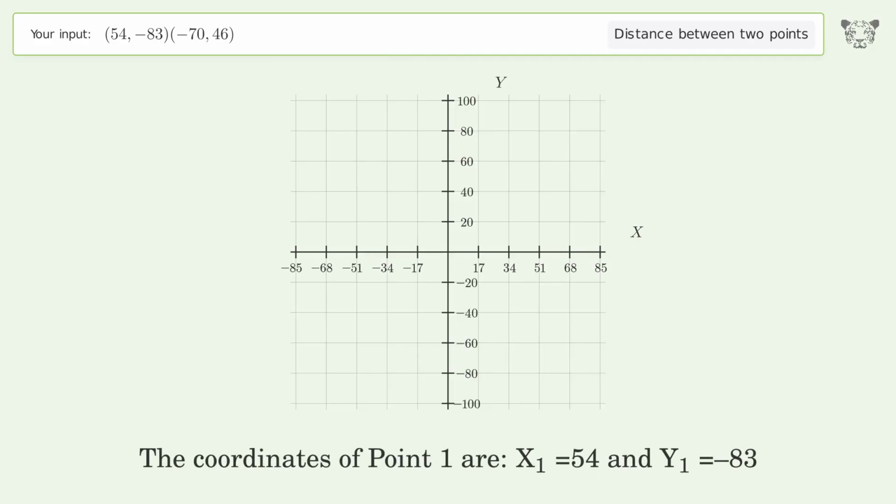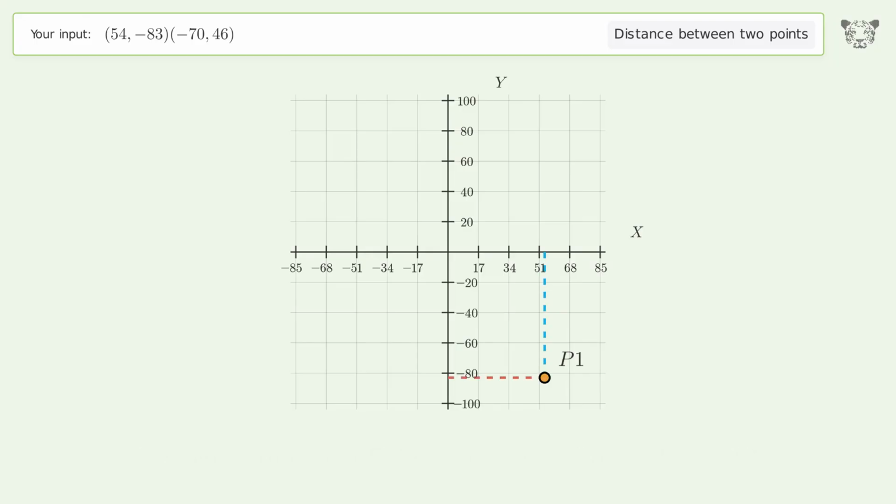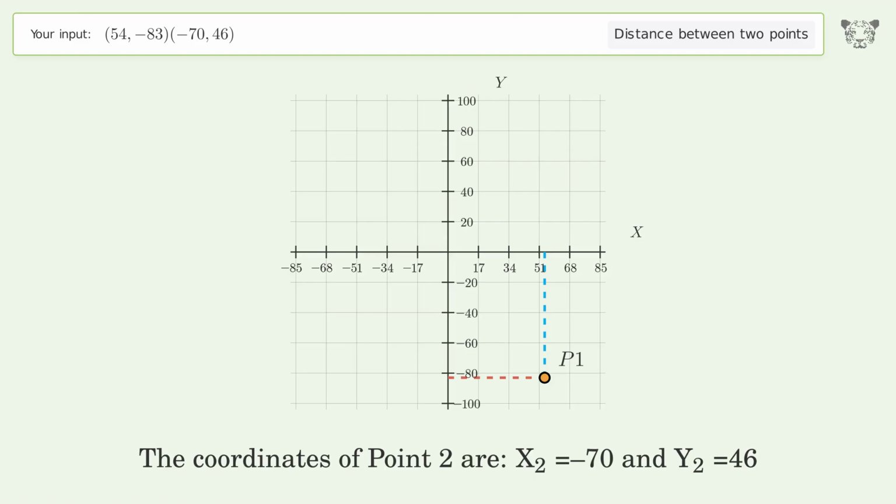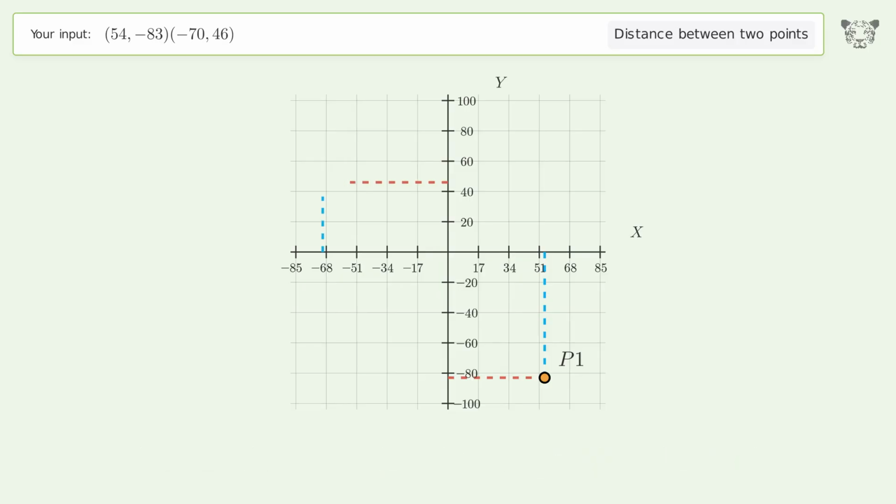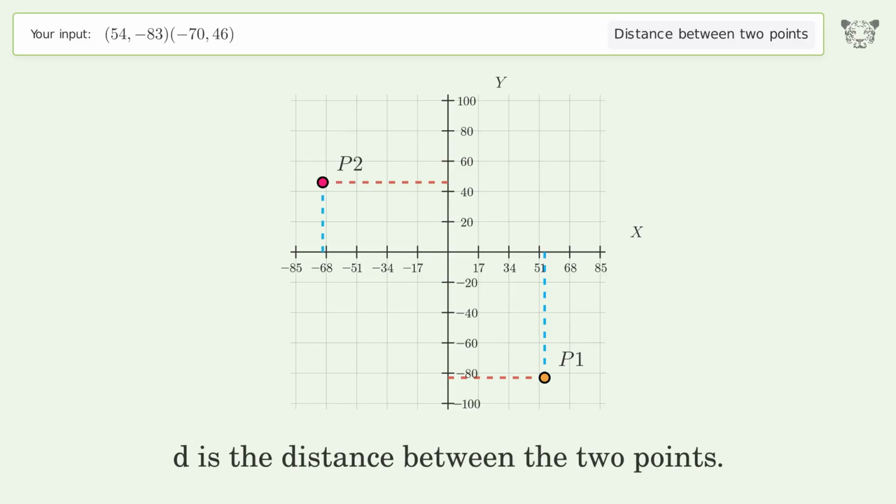The coordinates of point 1 are x1 equals 54 and y1 equals negative 83. The coordinates of point 2 are x2 equals negative 70 and y2 equals 46. D is the distance between the 2 points.